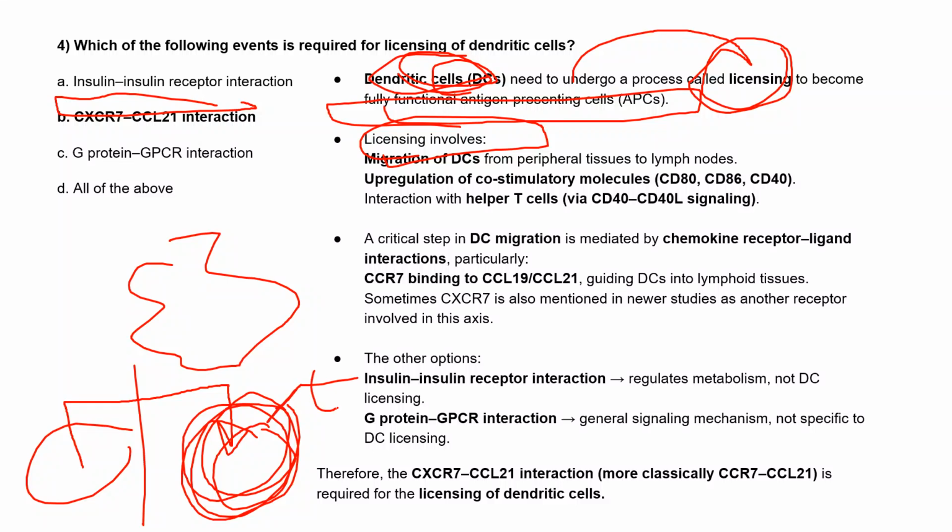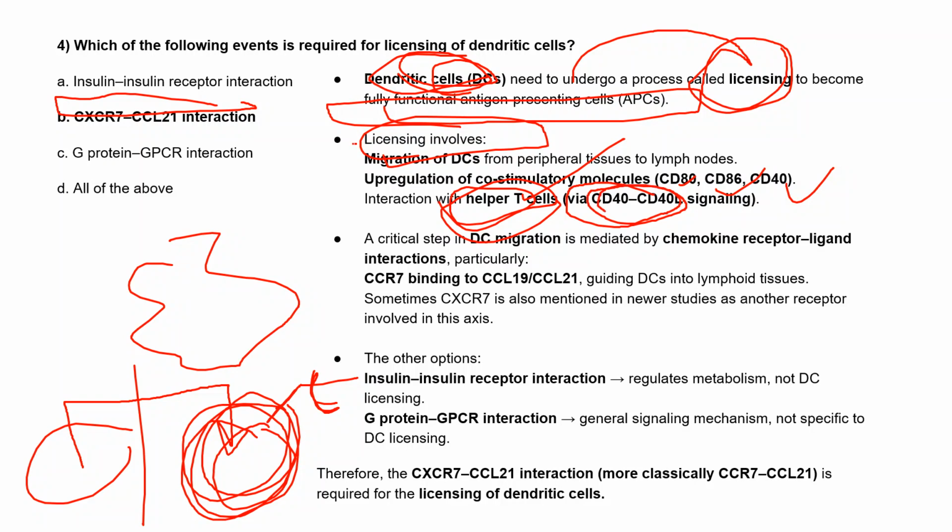There is upregulation of these, which helps in maturation and peptide recognition. So they upregulate the co-stimulatory molecules CD80, CD86 and CD40. After that, they interact with the helper T cells so that they can activate those T cells, through CD40-CD40L ligand signaling.